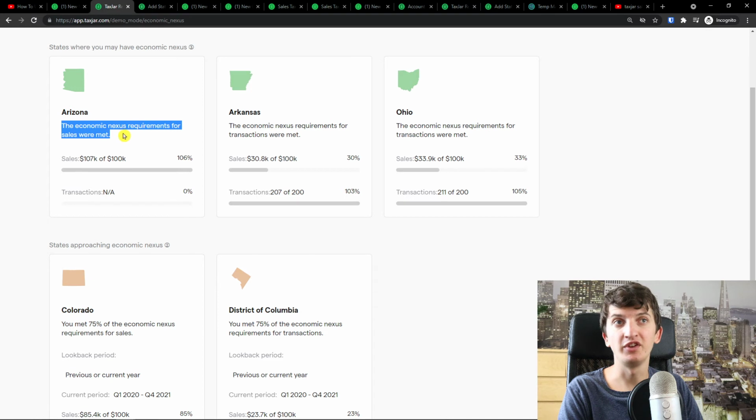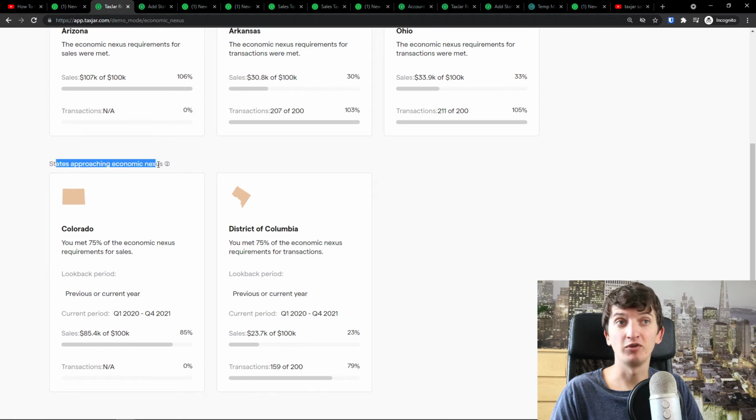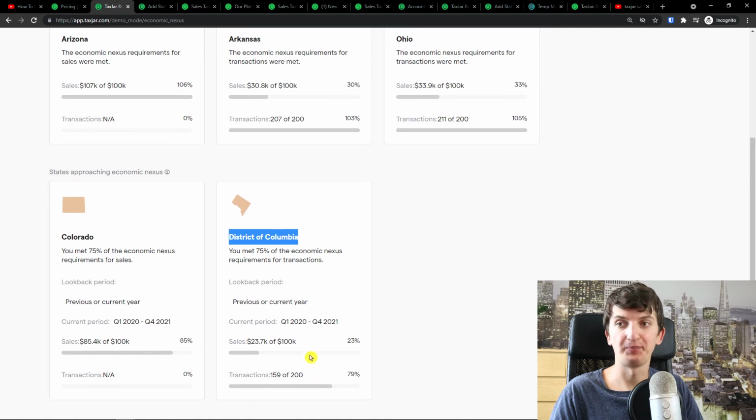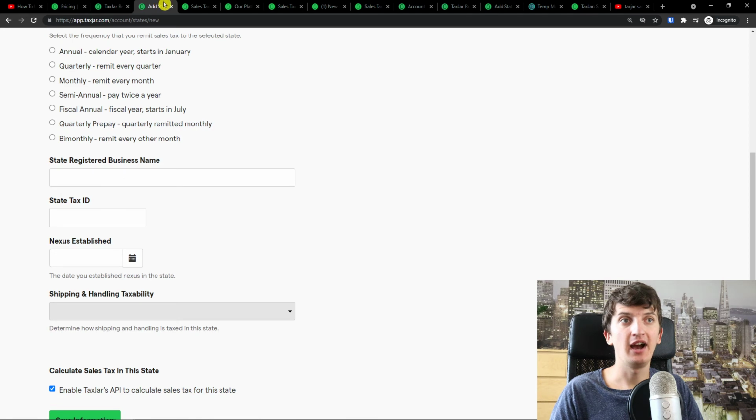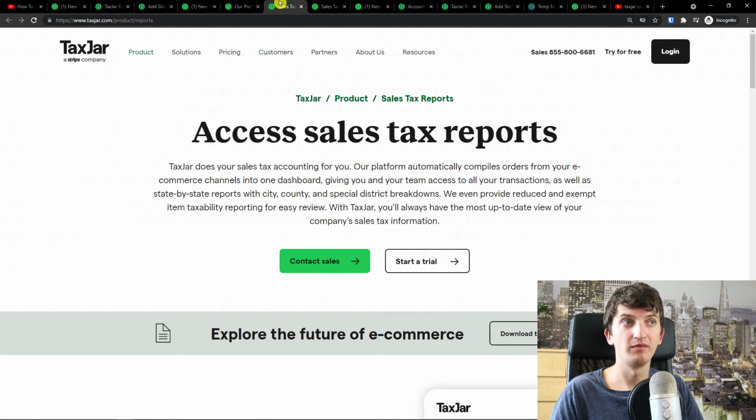And look at this, this is the economic nexus inside, how it looks. With Arizona, the economic nexus requirements for sales were met, 107K out of 100. States approaching economic nexus: Colorado, District of Columbia, sales, you see right here, transactions. And you can see it for every state that you add. Now, that's pretty much how it works.